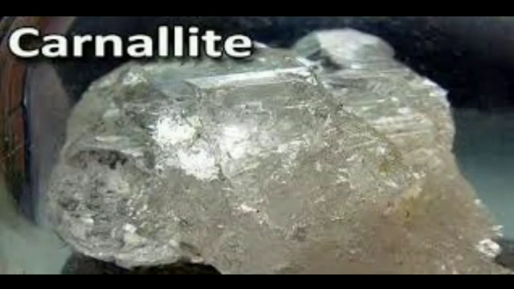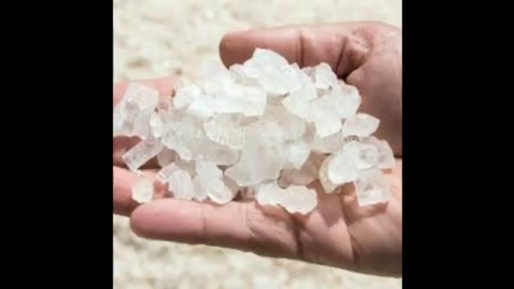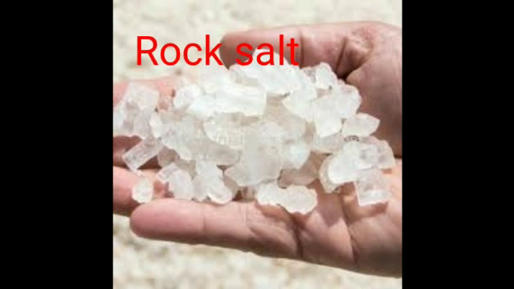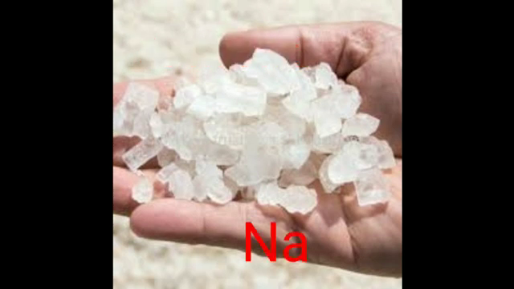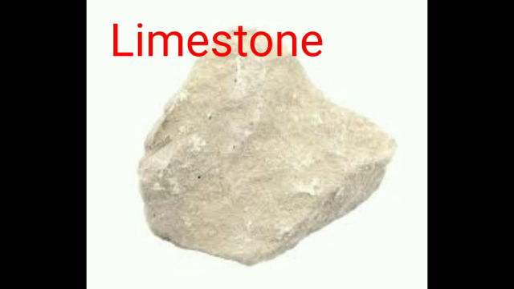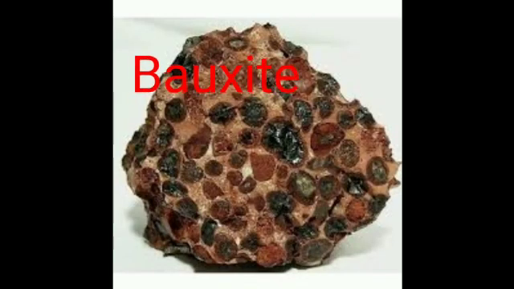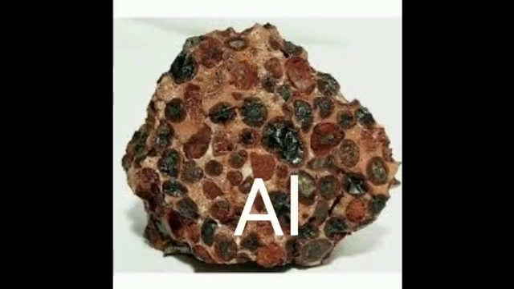Carnallite. From this carnallite, we will separate sodium and potassium. Then this is rock salt. This is also an ore. From this rock salt, we will separate the element sodium. What is this, children? This is limestone. Which element will we separate by using electrolysis? Calcium. Understand? Okay. So this ore name is bauxite. From this bauxite, we will extract the metal aluminium.